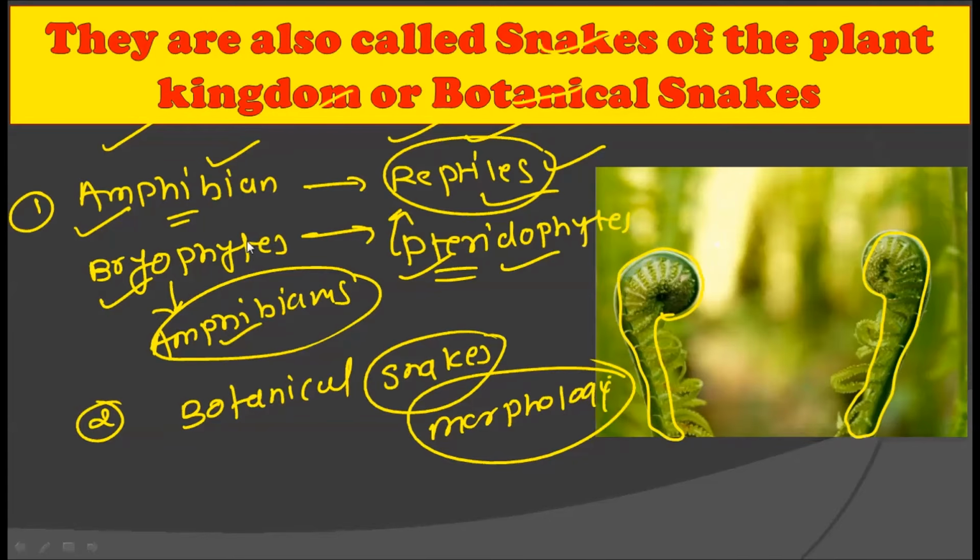So you should remember that they have evolved after the amphibians of the plant kingdom, and that is why they are called the snakes of the plant kingdom or the botanical snakes. And the second reason is the morphology of certain ferns, which is similar to snakes.